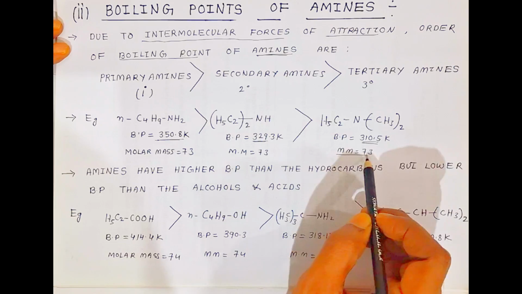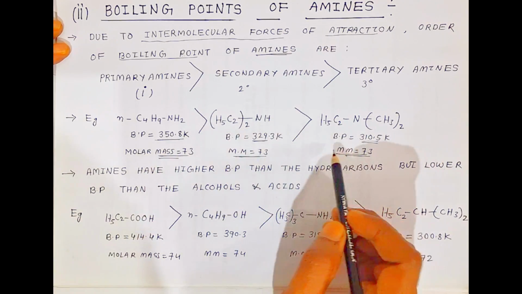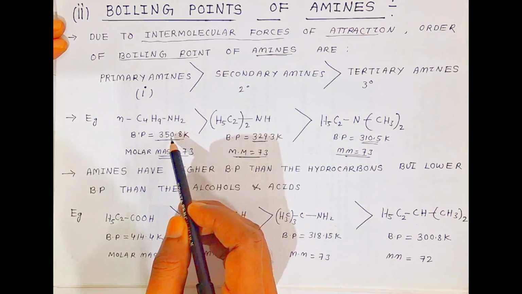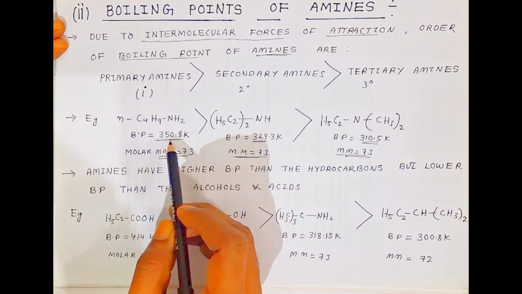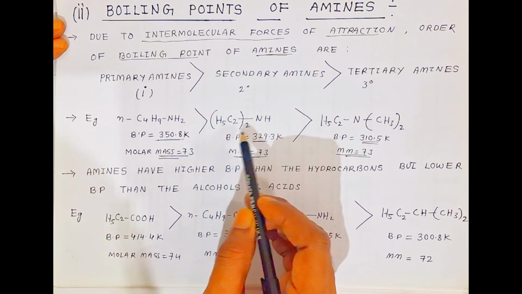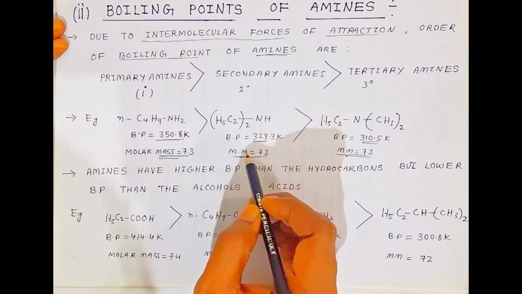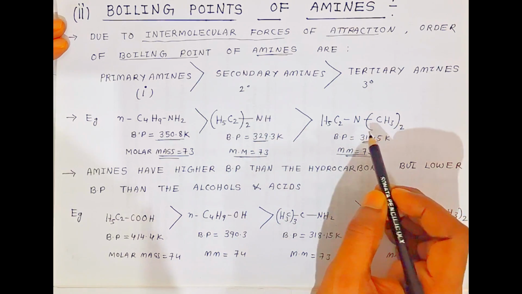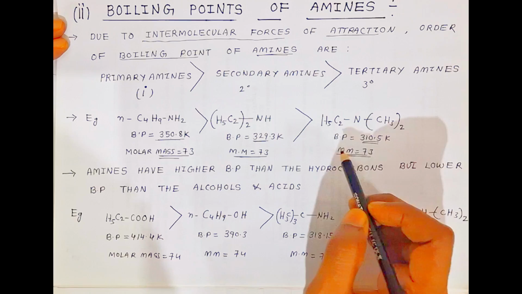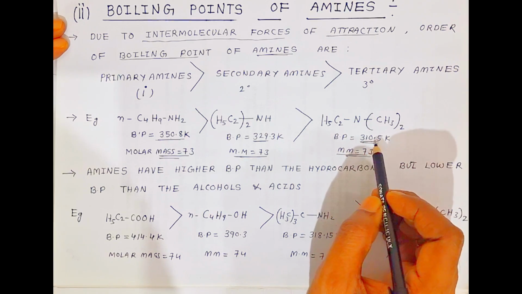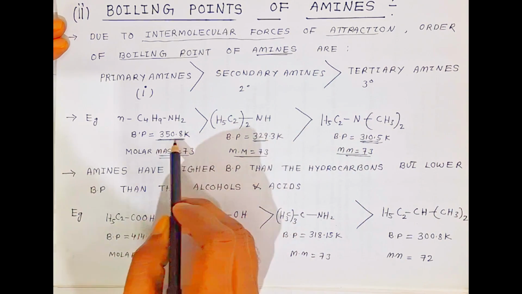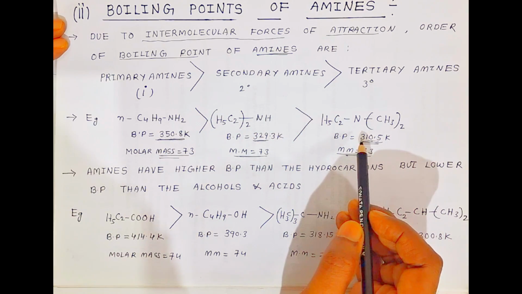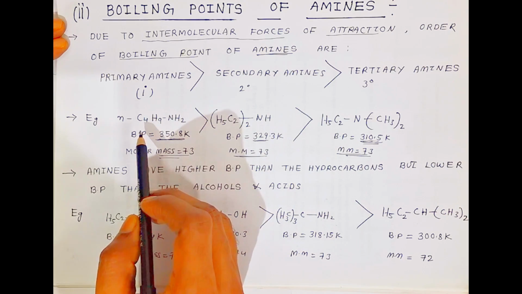All are having the same molar mass. Here the molar mass of primary, secondary and tertiary is the same. So here we are talking about intermolecular forces of attraction. In primary amine it is more, that is why the boiling point is more. In secondary amine, that is diethylamine, second degree amine, the boiling point is 329.3 Kelvin. Here it is ethyldimethylamine, and the boiling point is 310.5 Kelvin. Now when you see the numbers, 350, 329 and 310, the numbers go on decreasing from primary to tertiary. Therefore you can say the boiling point decreases from primary to tertiary.